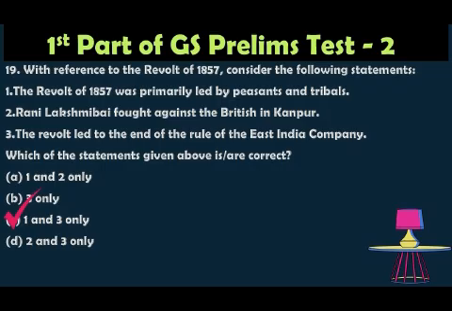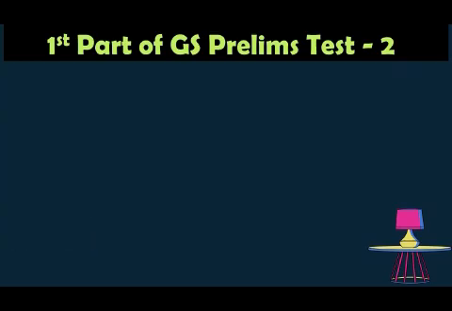Statement 2 is incorrect, because Kanpur was the center of Nana Sahib's leadership, while Rani Lakshmibai was from Jhansi, not Kanpur. The East India Company's rule ended after the revolt, and governance was transferred to the British Crown under the Government of India Act 1858. So statement 3 is correct.